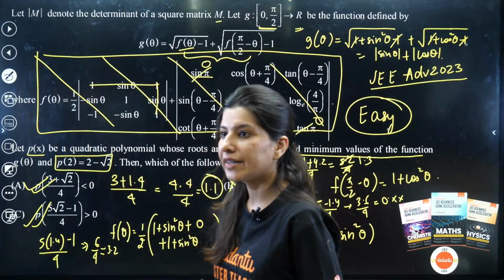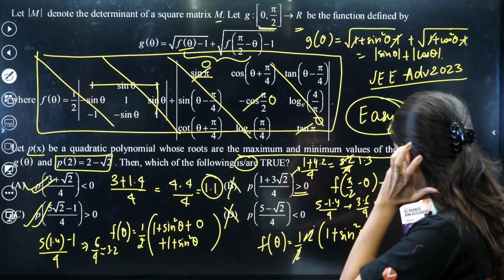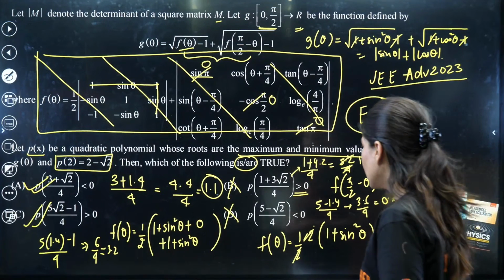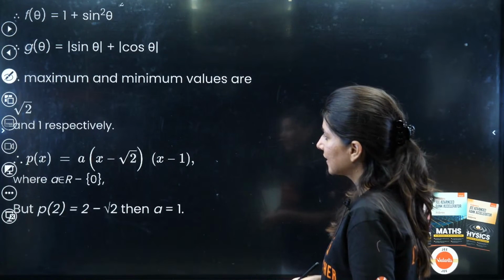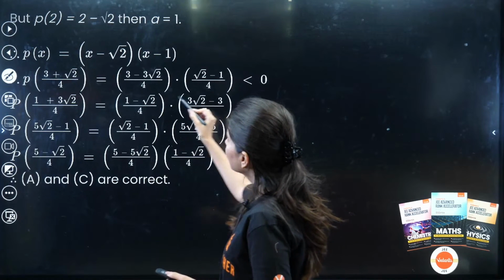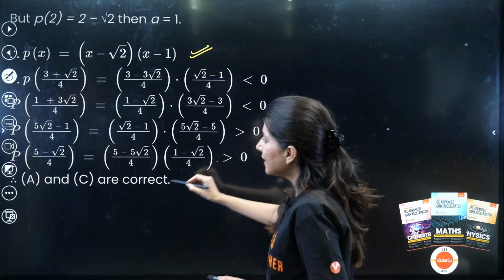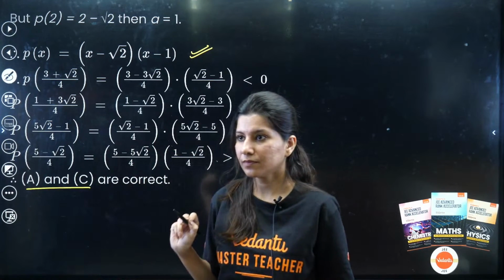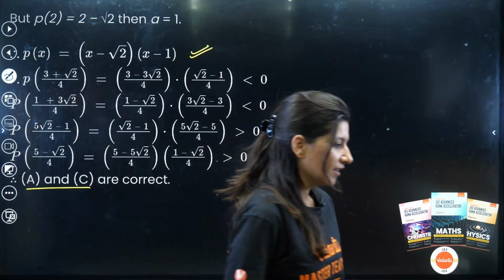A, D, C are correct? D, how is D correct? 5 minus root 2, so the value is 3.61. No, D can't be correct. Can you see? Yes. So this is your p of 2, and p of x is this. So clearly A and C are correct. Okay, all right. Yes, clear.